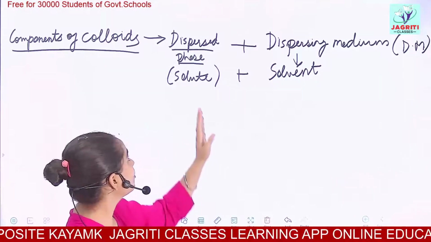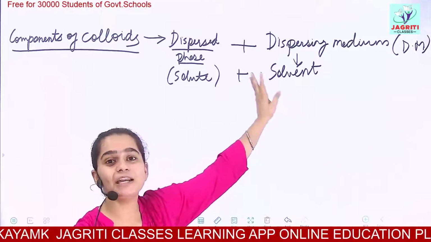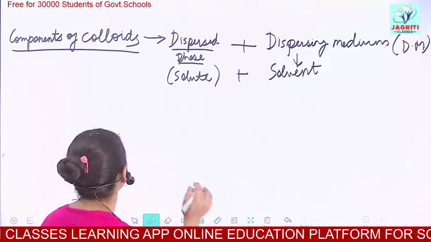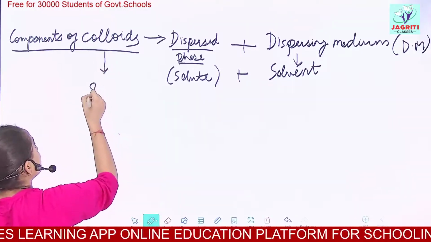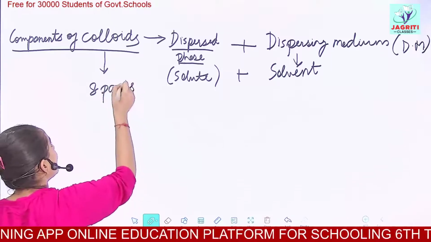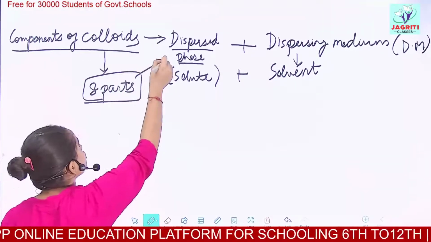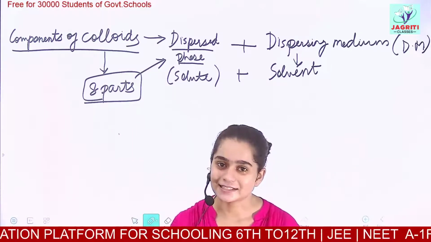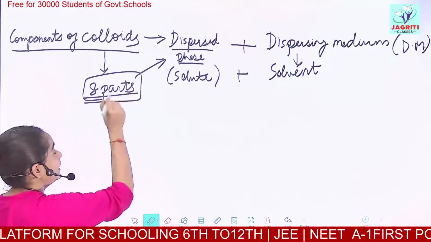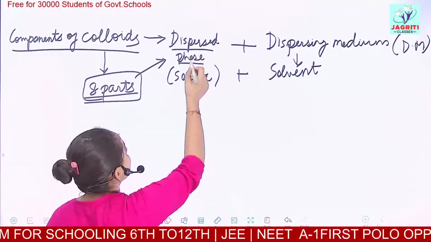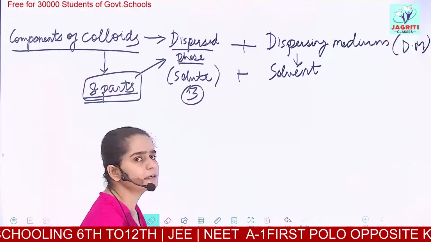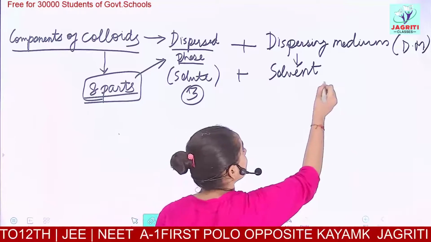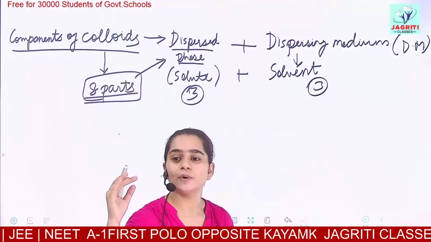So on the basis of different dispersing medium and dispersed phase, we can divide the colloidal solution into 8 different parts. These parts are based on different combinations of the dispersing medium with the dispersed phase. Okay? So there are 8 parts. If you see, we have 3 dispersed phases, that is solid, liquid and gases. Similarly, we can have 3 different types of medium. Here also we can have solid, liquid and gases.